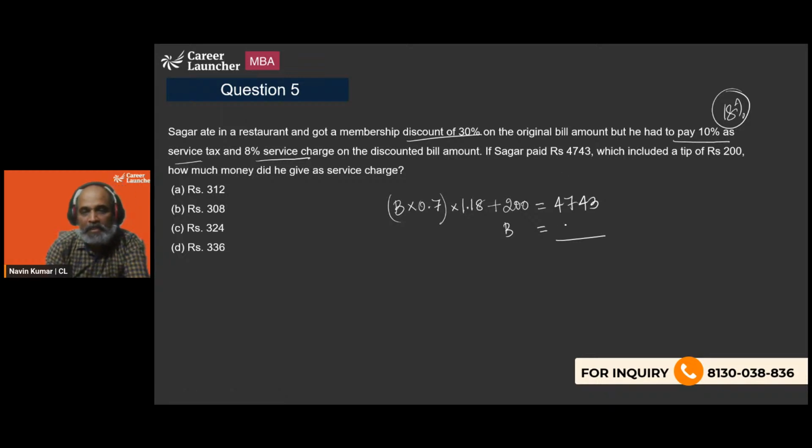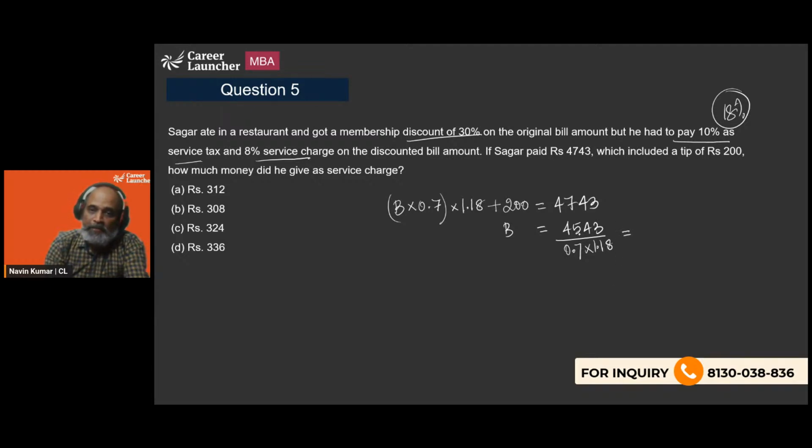No one? So B is going to be 4743 minus 200, which is going to be 4543. Now it will be divided by 0.7 and 1.18, right?